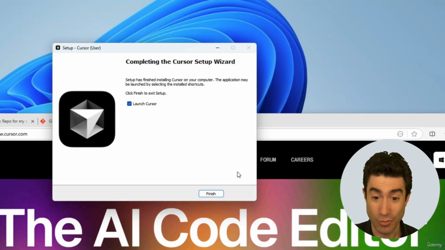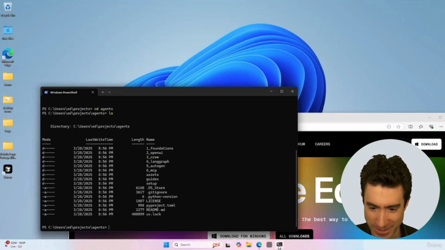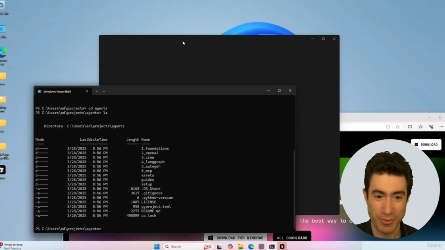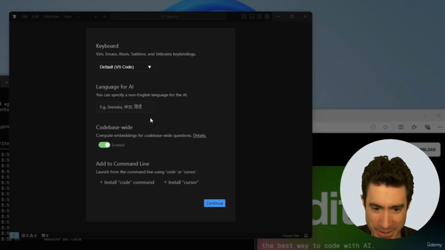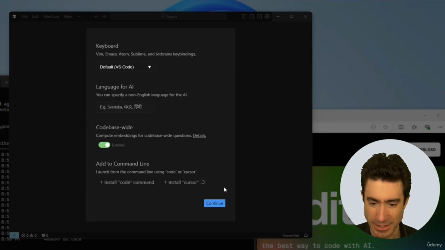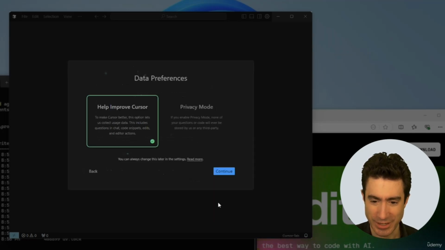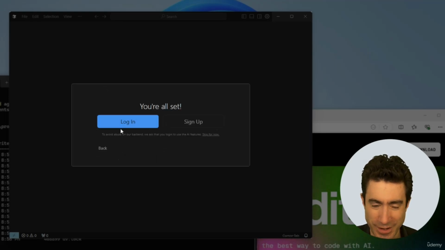Cursor has now installed, and so I can press finish, and it should now be launching on my PC. There we go. Oh no, it is starting. Here it comes. It just took a moment, and we can just keep with all of these basics. I'm going to select to use the word cursor if I want to run it from the command line, and say yes, okay, and then continue. And I'm going to have it in privacy mode. I'm not going to be logging what I do, and you are all set.